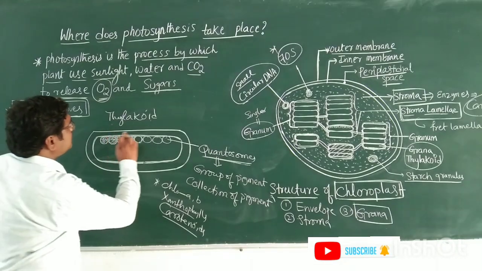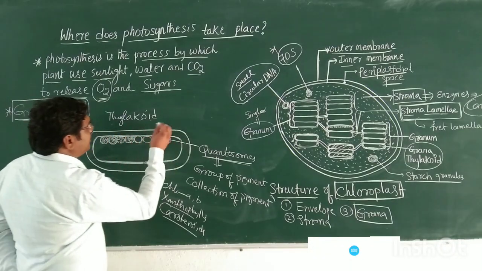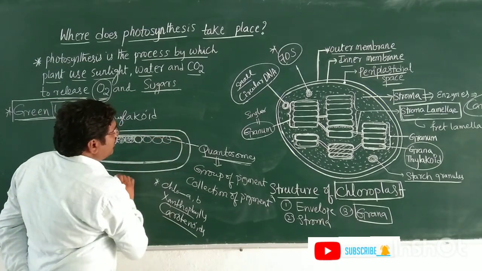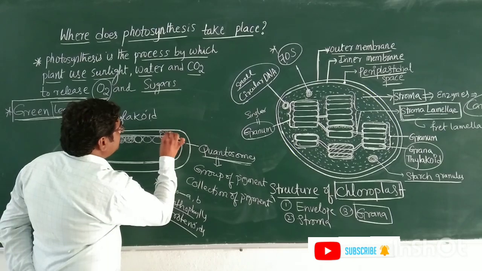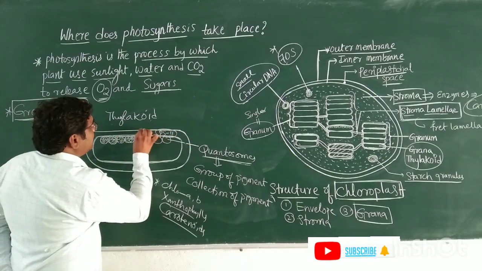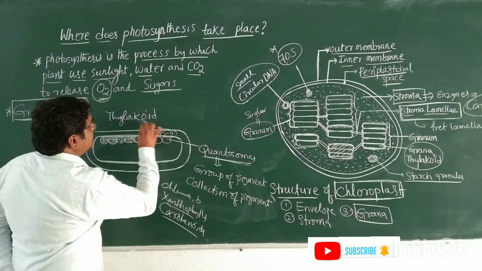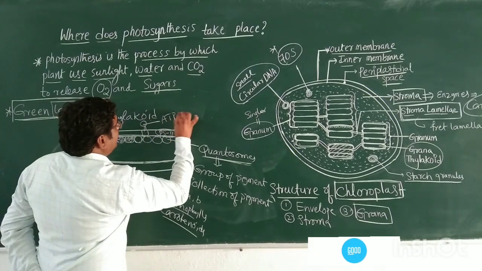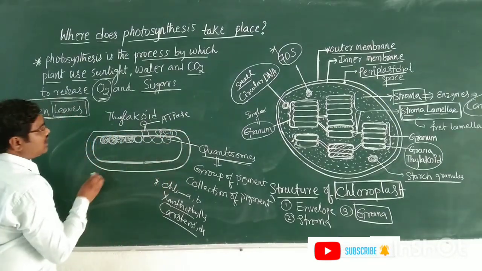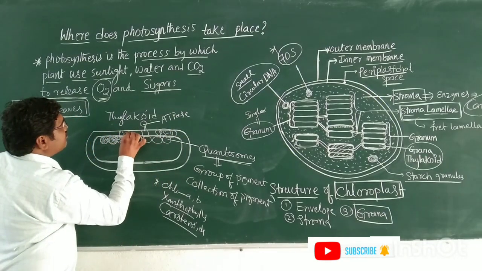In these thylakoid membranes, different types of components are present. Photosystem 2 is present in the thylakoid membranes, the ATPase enzyme is also present, and photosystem 1 is also present.